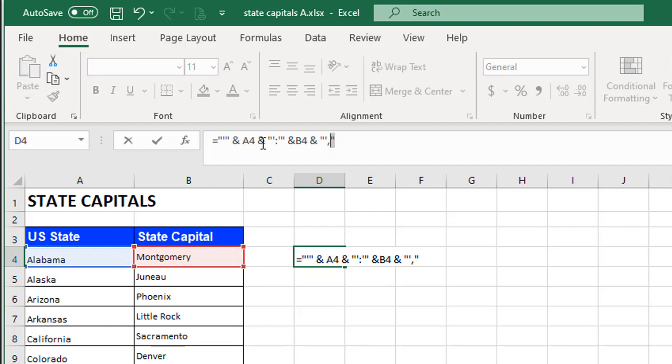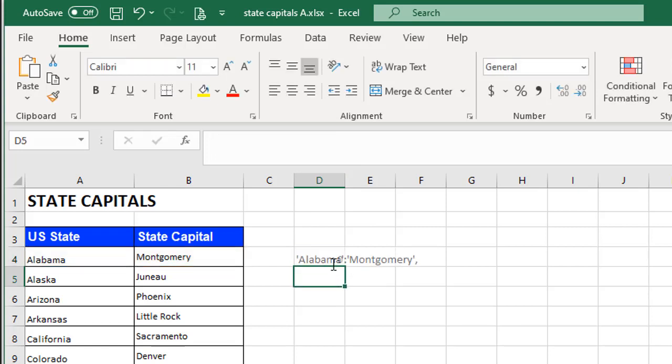And again, I'm going to copy that formula because I want to use that basically again. I'm going to press the Enter key here. And so what I get is Alabama in single quotes, a colon, and Montgomery in single quotes, and a comma. So that's my first key value pair.